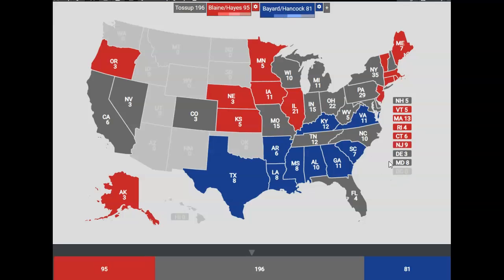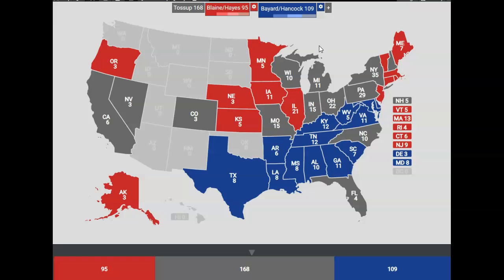Some safe blue states, of course. I do think Tennessee would be safe. Delaware definitely would be safe. Maryland, by all odds, would be safe as well. It would be huge. And West Virginia, I don't want to say, it would be like a 9-point victory for Thomas Bayard. Name slipping. The name is slipping. Anyway, let's start filling out this map.